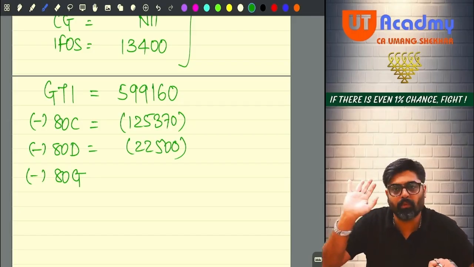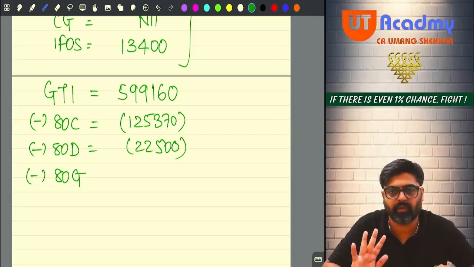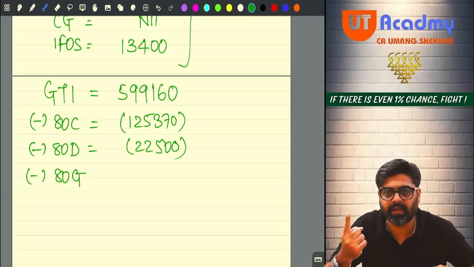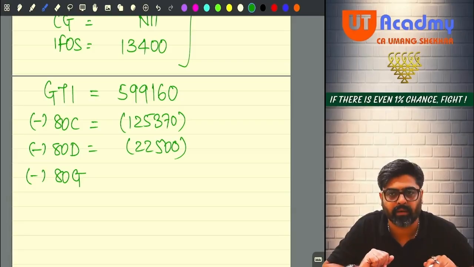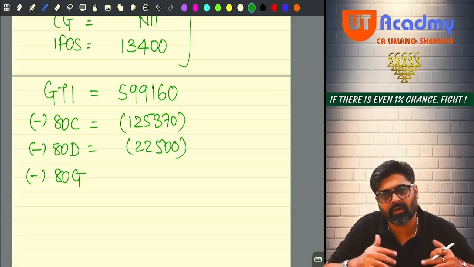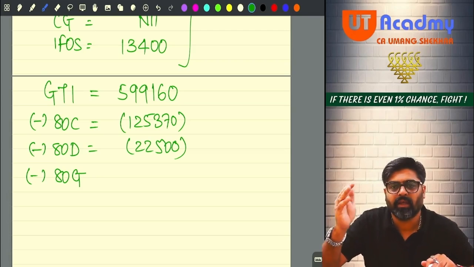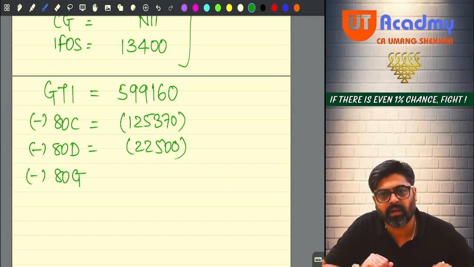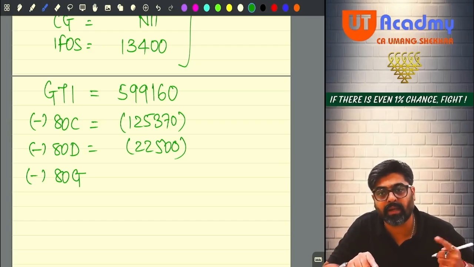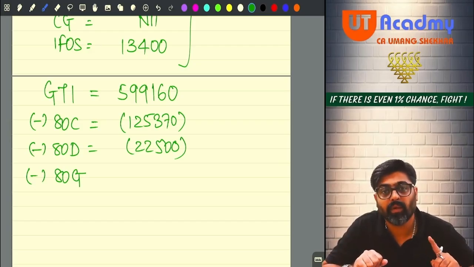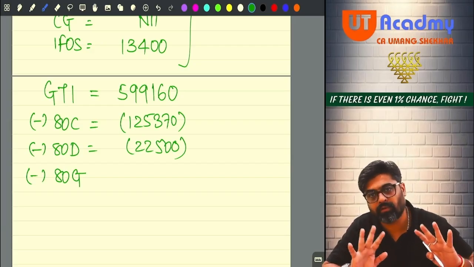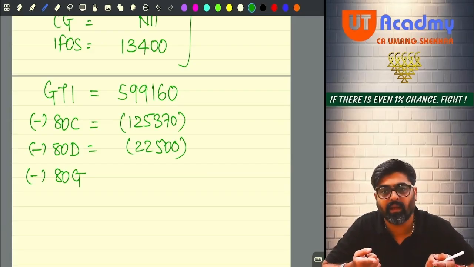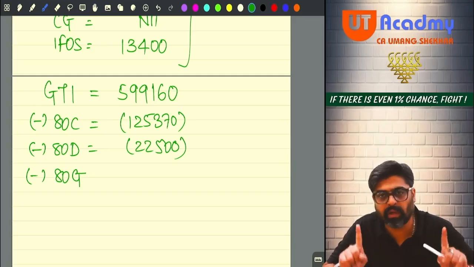So C plus D both taken together cannot be more than 45,129. Hello, sir. C plus D, category C donation, category D donation, both the donations taken together cannot be more than 45,129. Sir, they are not more than 45,129. C is nil, D is only 11,000. So the entire 11,000 will qualify under 80G. But that 11,000 is from category D. Will it be allowed fully or only 50%? Only 50%. And category A is how much? 5,100 will be fully allowed.